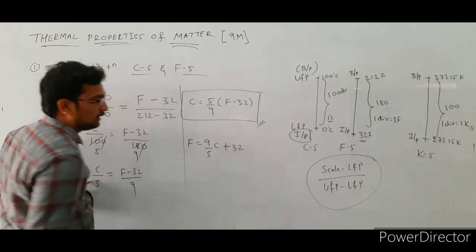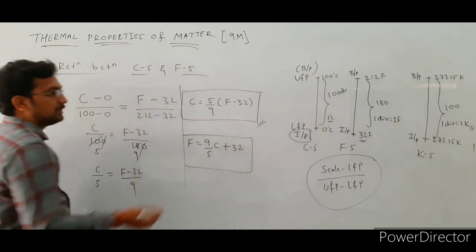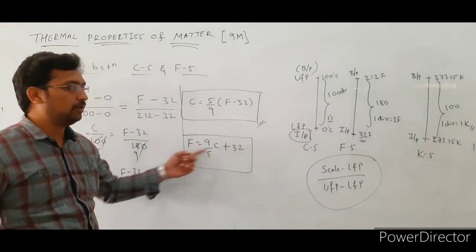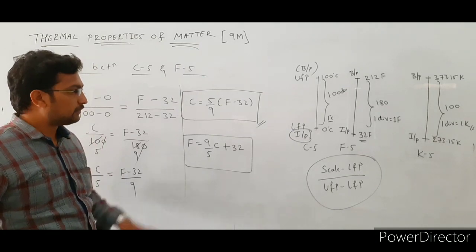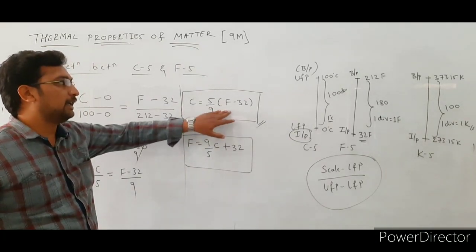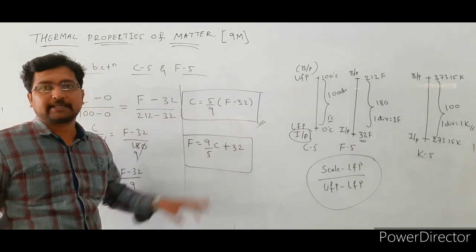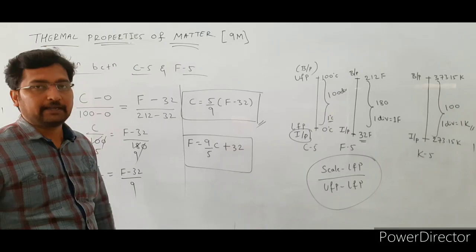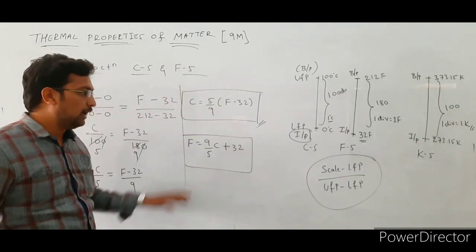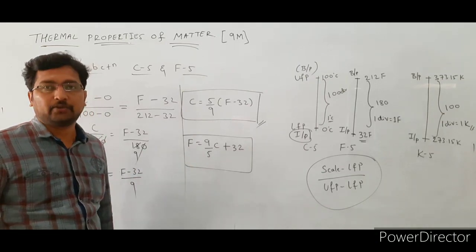Here we have to remember these two formulas: C is equal to 5 by 9 bracket of F minus 32 to convert Fahrenheit reading to Celsius, and F is equal to 9 by 5 C plus 32 to convert Celsius reading to Fahrenheit.